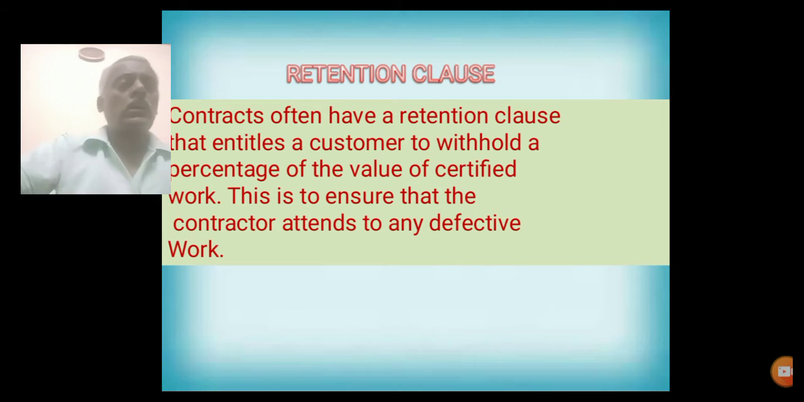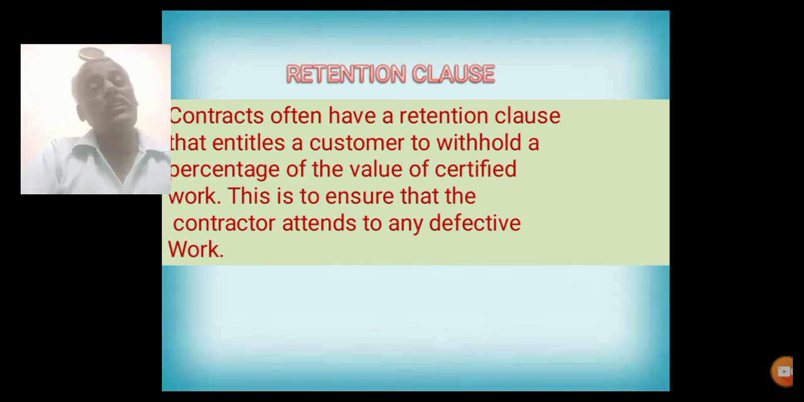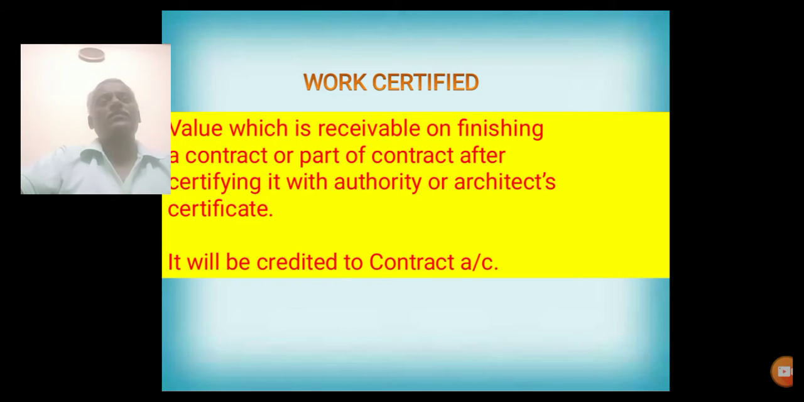This is so that if there is any defect or fault in his work in future, it should be rectified by the contractor. For that purpose, the owner retains some portion of the total contract price with him. After attending to and solving the defective work in future, the balance amount is given to him. So this is called a retention clause.